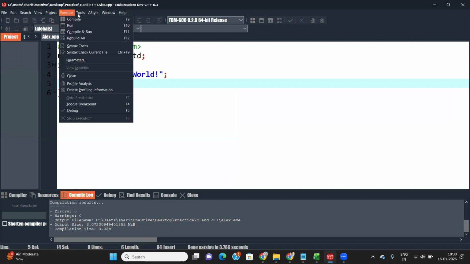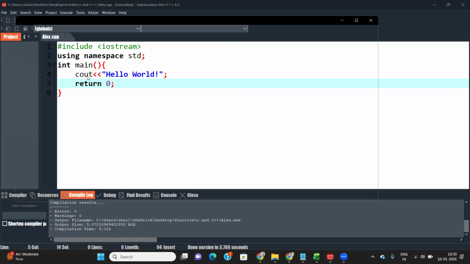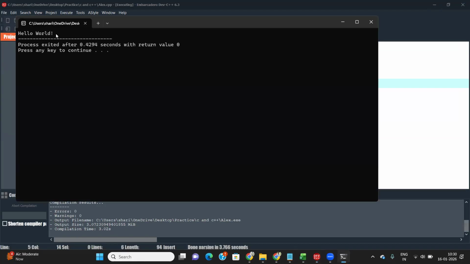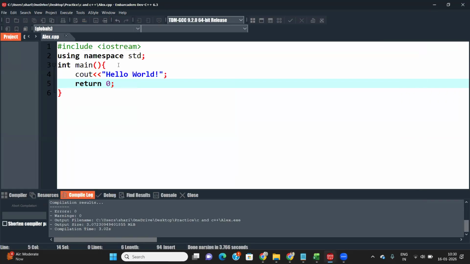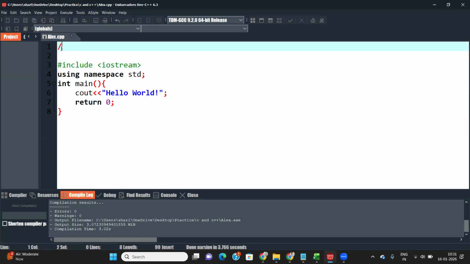Go to execute, and the next one is to run. Click on run. And then what we get here in my command prompt is hello world. This is my output, my simple output right here. This is your basic syntax, the basic syntax of C++ programming.